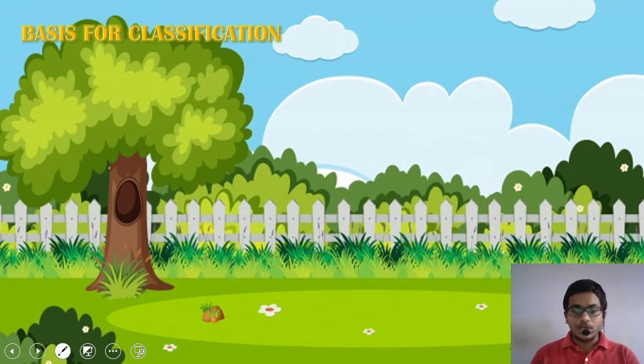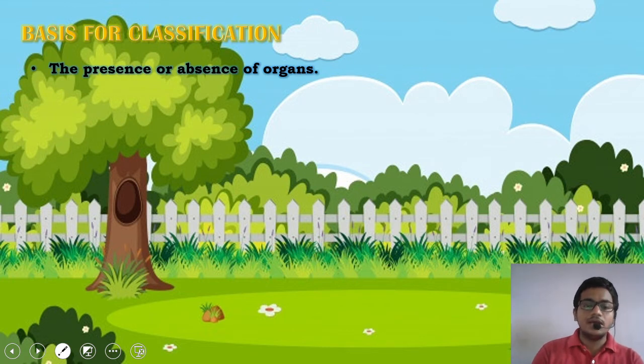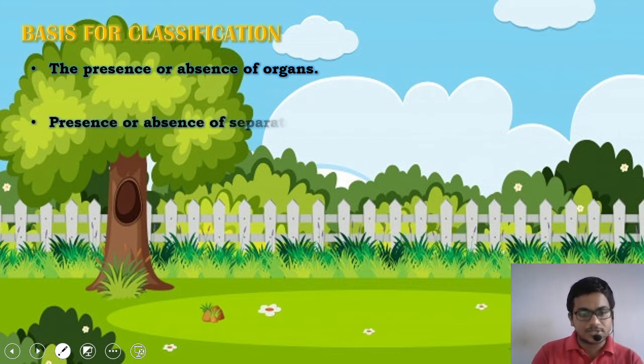Let us see them. Plants are classified in two main ways. One is the basic classification and the second is the advanced classification. In basic classification, we classify plants on the basis of the following characters. The first is presence or absence of organs. Whether that plant contains all the plant organs or not is the first criterion for classification of plants.